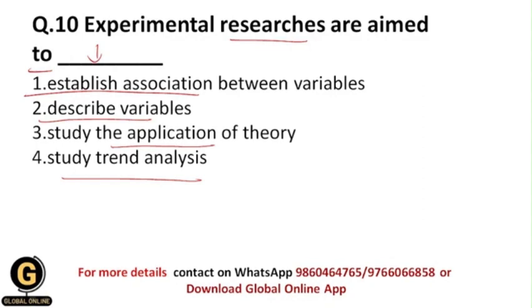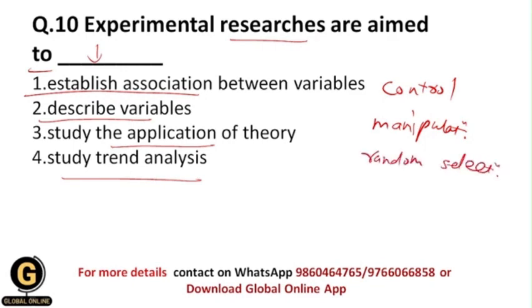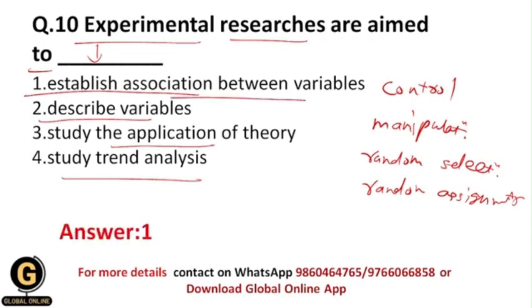Okay, so I'm going to tell you that the main elements of experimental research are control, that I have told you earlier, then manipulation, then random selection, and random assignment. So all of these are the main elements of experimental research, and that's why the main aim of experimental research is to establish the association between variables. It means that I'm going to establish the causality between the variables. So this is the main aim of the experimental research method. That's why the correct answer over here is 1.